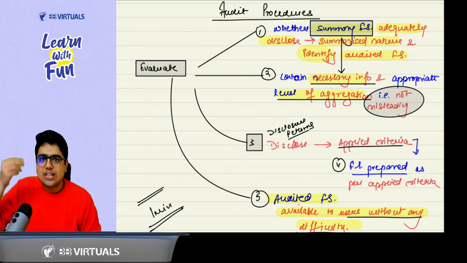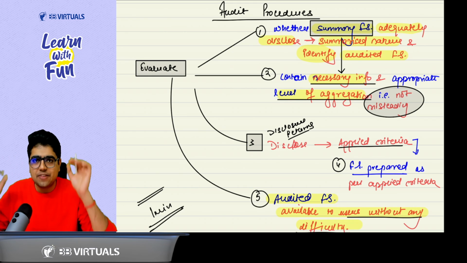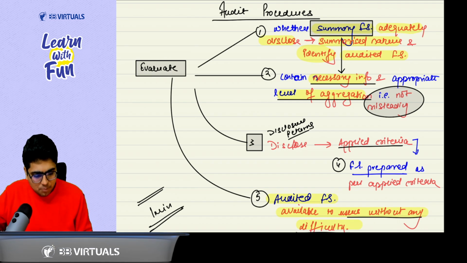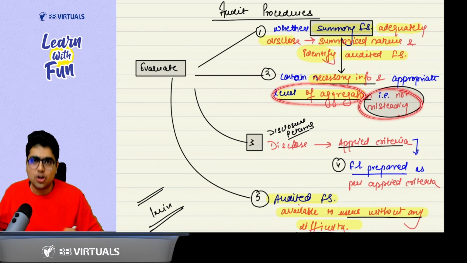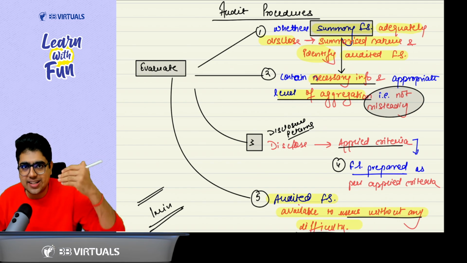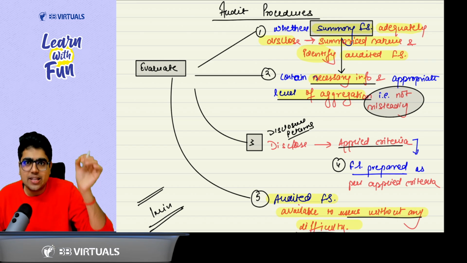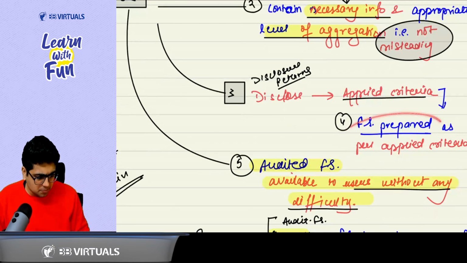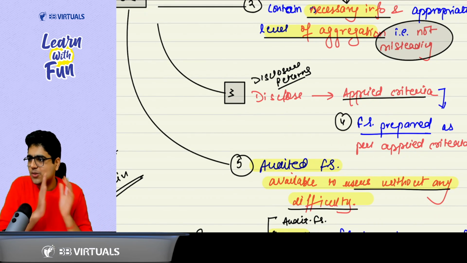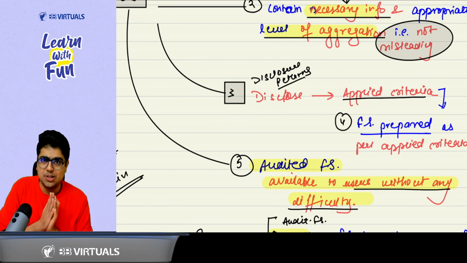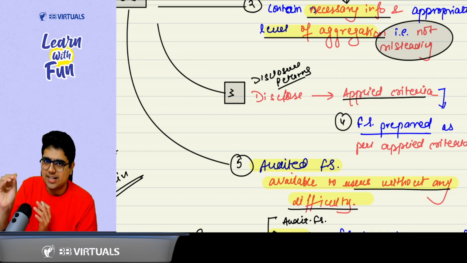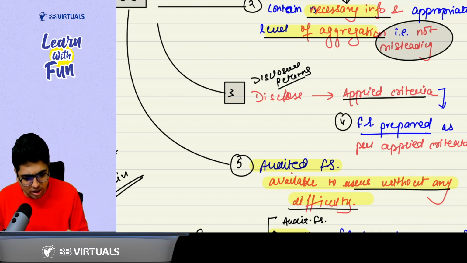Second point, even though they are a summary, they have given proper details of the information, proper level of aggregation so that they are not misleading. Third point, disclose the applied criteria, then evaluate whether the financial statements have been prepared as per the applied criteria. And the last point is the audited financial statements are available to the users without any difficulty. Got it, sir.